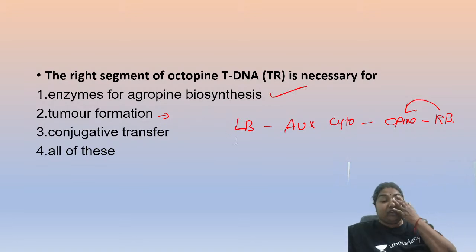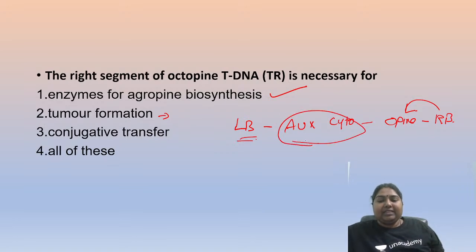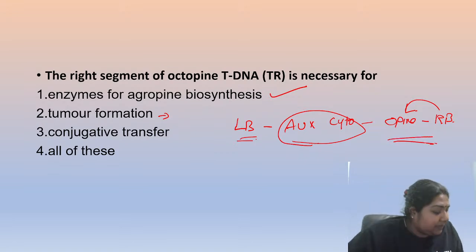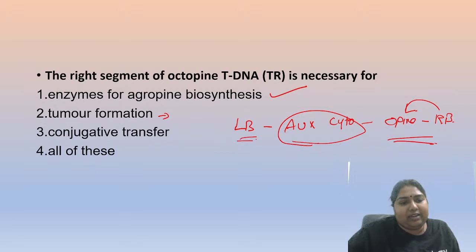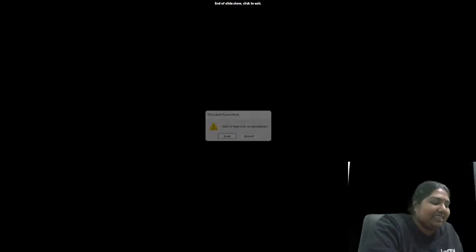Tumor is with the left border. Right, so you don't want it, you will remove them also. So that is why left is always not considered to be so important. Right is only important for this. Got it? Yes? Alright, fantastic.